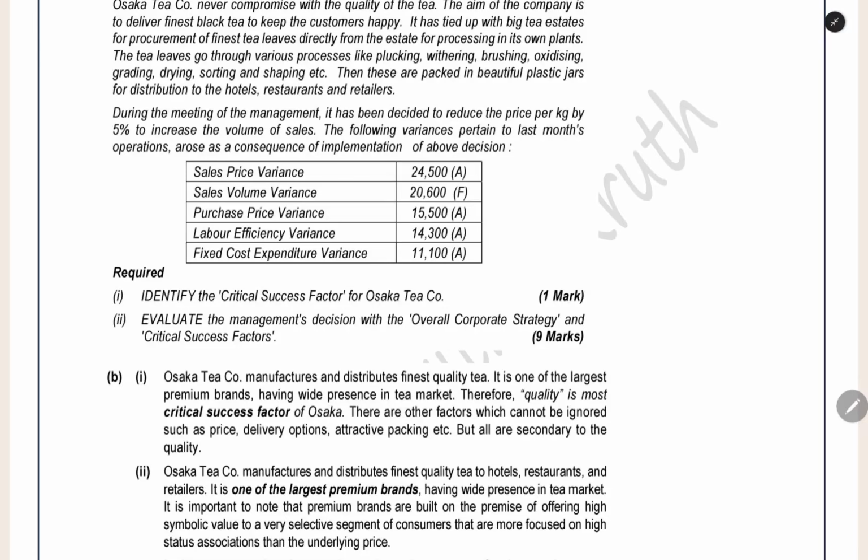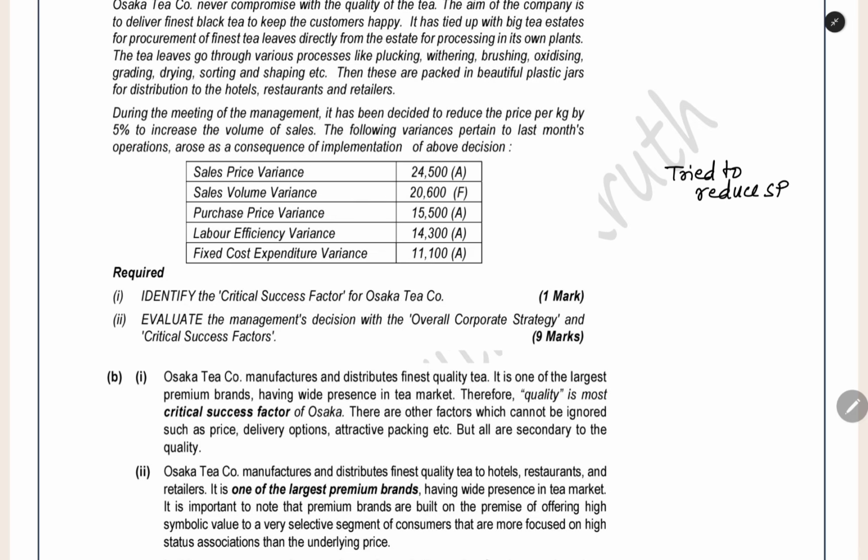Now, in the existing situation we can see we have an adverse sales price variance. What is the meaning of adverse sales price variance? The budgeted price, for example, is 100, and the actual price, we are reducing it and keeping it at 90. So we are getting minus 10 rupees. We are losing 10 rupees on each and every unit which we are selling. So this is the meaning of negative, adverse sales price variance. By this adverse sales price variance, we can see that we tried to reduce the selling price.